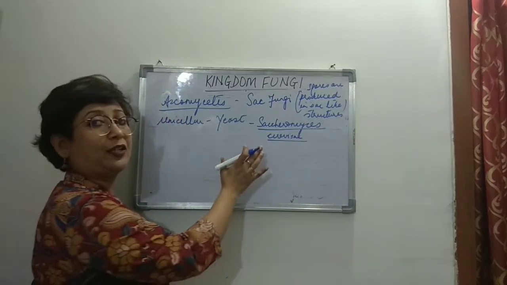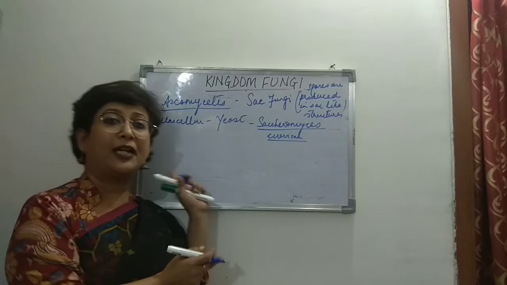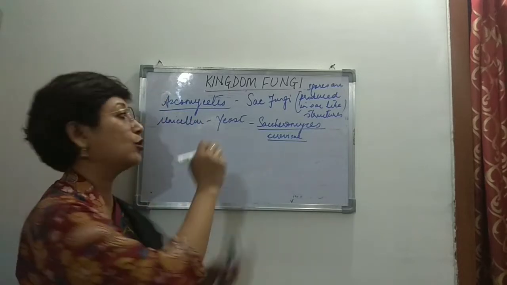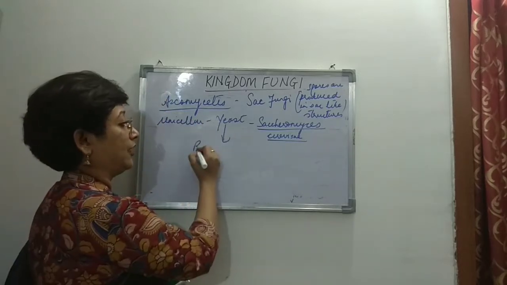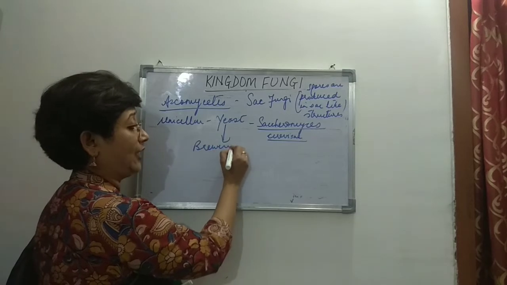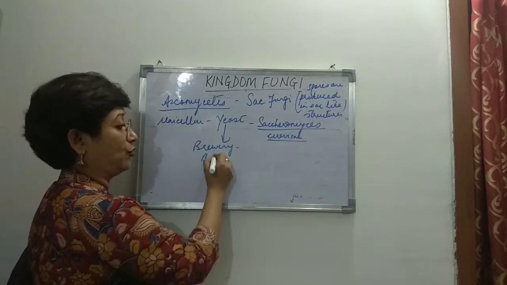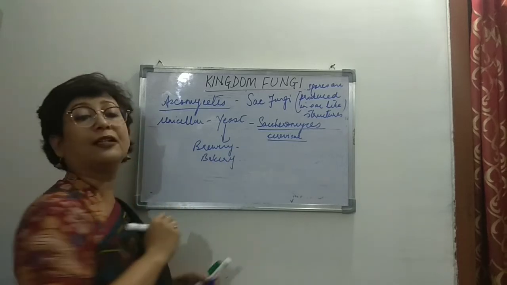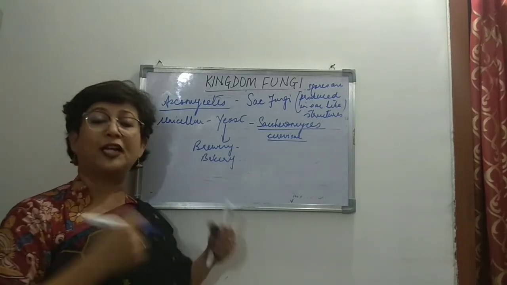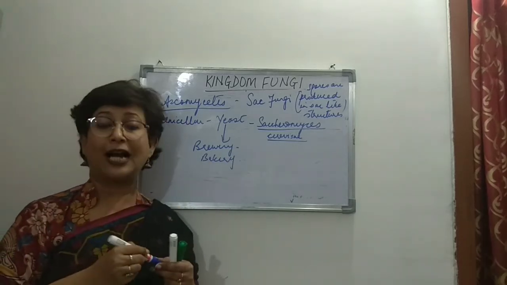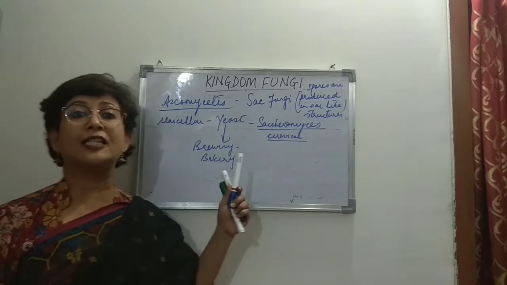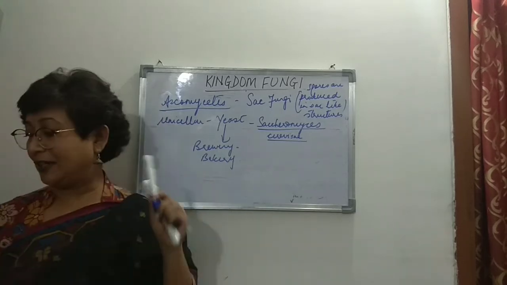And what is the economic importance of yeast? It is used in the brewery industry, where wines are made, and it is also used in the bakery industry, where all the bakery items are made. So that's about the unicellular fungi, that is yeast.